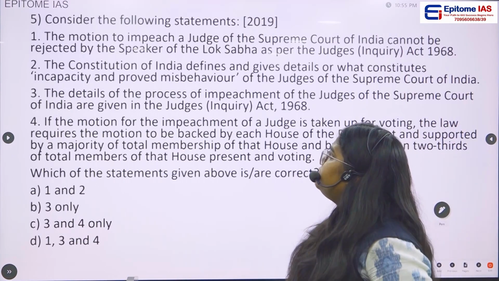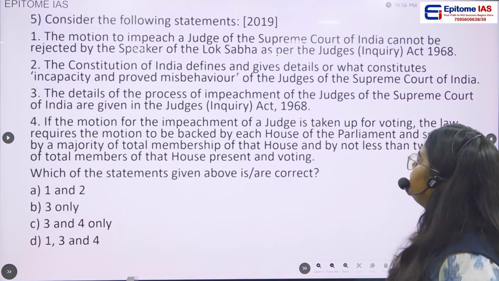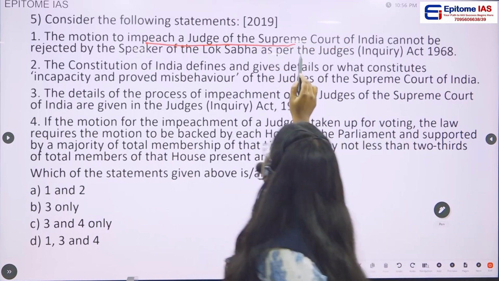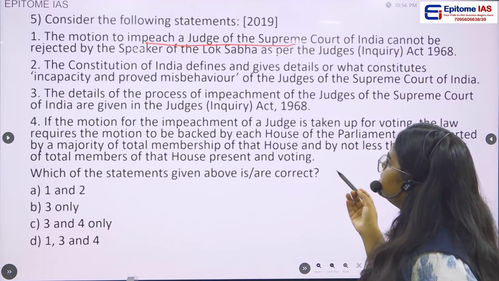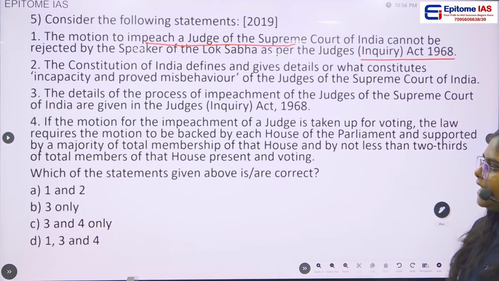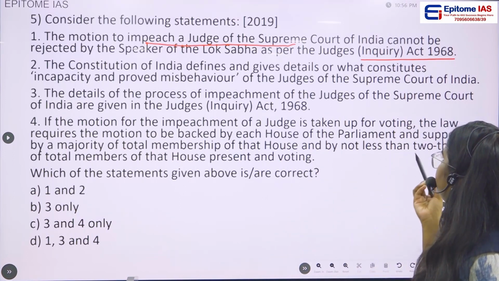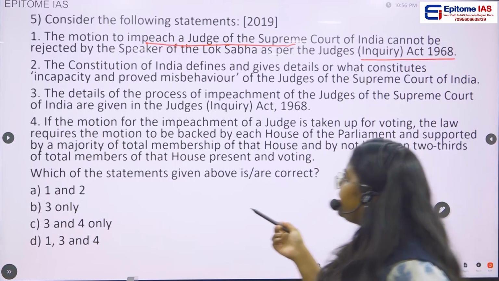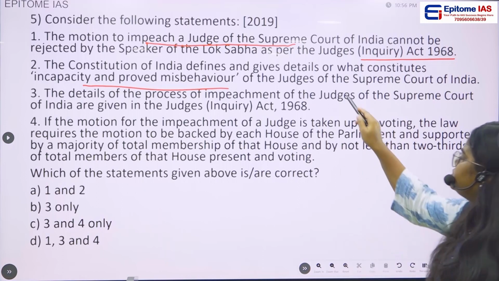Then consider the following statements. Statement 1: the motion to impeach a judge of Supreme Court in India cannot be rejected by the Speaker of Lok Sabha as per the Judges Inquiry Act of 1968. Statement 2: the Constitution of India defines and gives details of what constitutes incapacity and proved misbehavior of judges of Supreme Court.